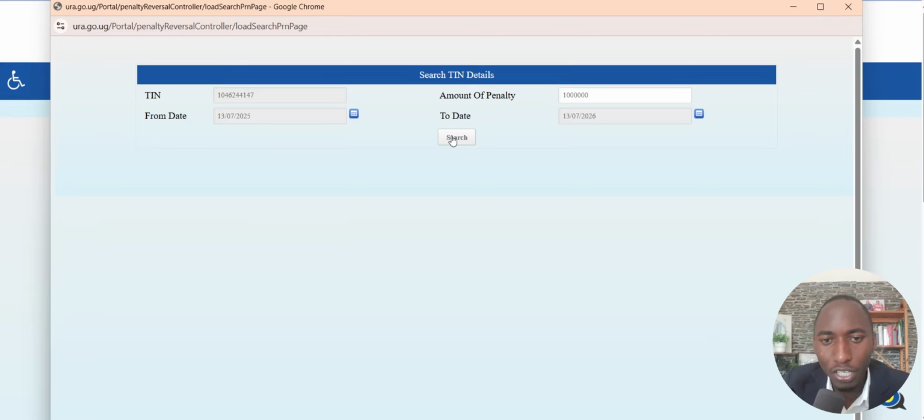So the search engine will search out the information about the penalty that is facing your company or your entity, and then they will display it.